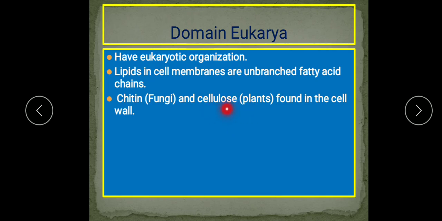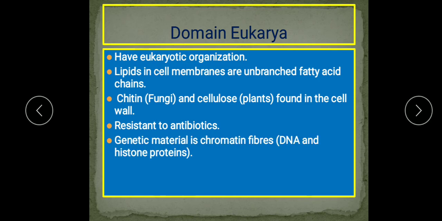So, understood this difference? Now, they are resistant to antibiotics, meaning antibiotics do not affect these organisms. The genetic material is represented by chromatin fibers, DNA and histone protein, that you have studied in 10th also. That chromatin fiber is made up of DNA and histone protein. And their rRNA, ribosomal RNA, is also unique.